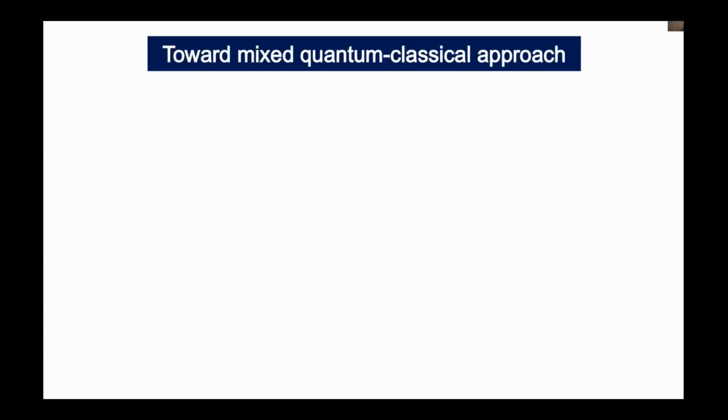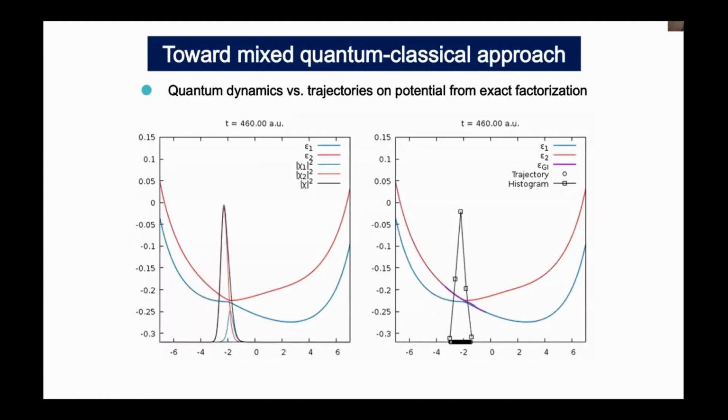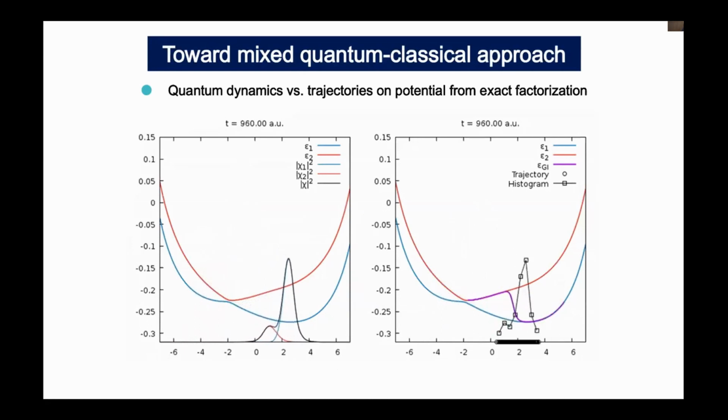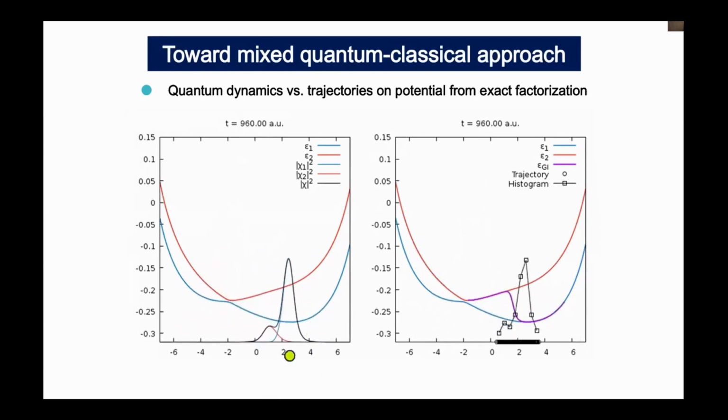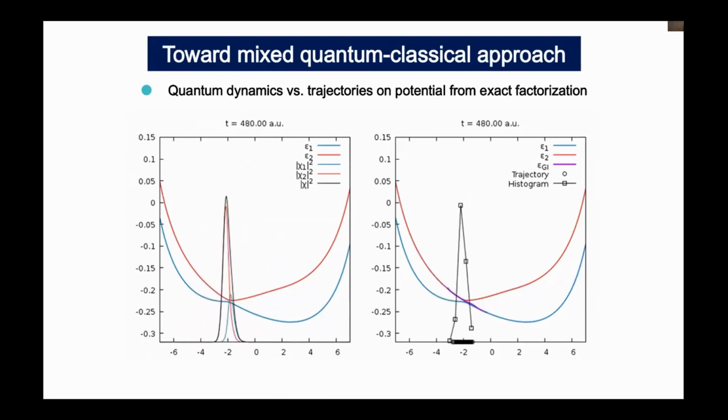To see the possibility of a mixed quantum-classical approach based on the exact factorization, we compare nuclear dynamics of full quantum simulations and trajectories on the exact surfaces. Here, trajectories on exact potentials follow the gradient of the potential, and we plot the histogram of the trajectory positions. After a single avoided crossing, we can see the nuclear wave packet splitting from the quantum dynamics simulations here. And surprisingly, we can also see the splitting of trajectories from the classical dynamics according to the Newtonian equation.